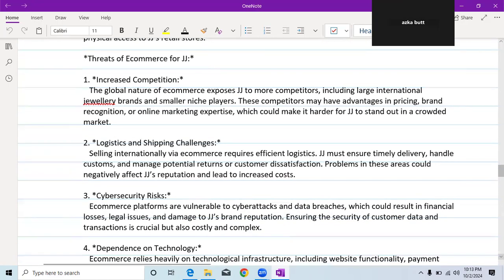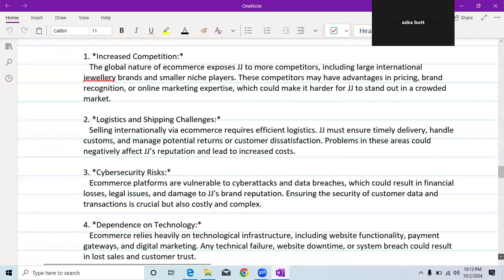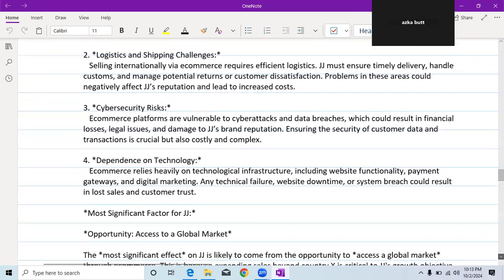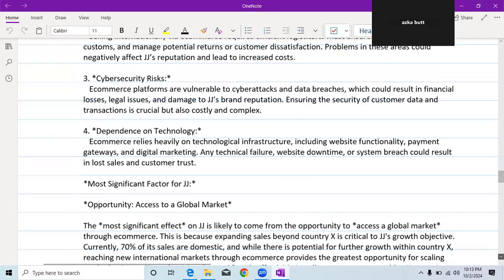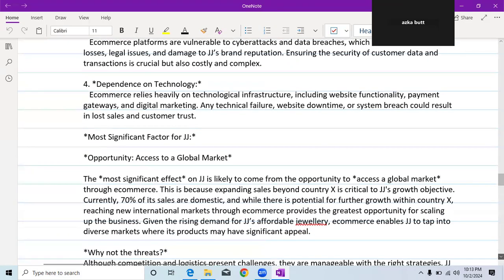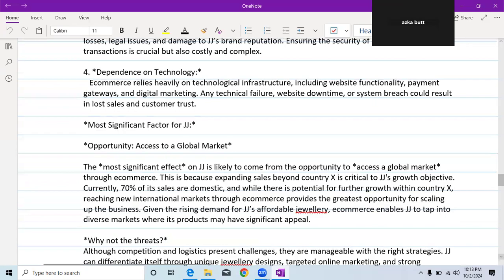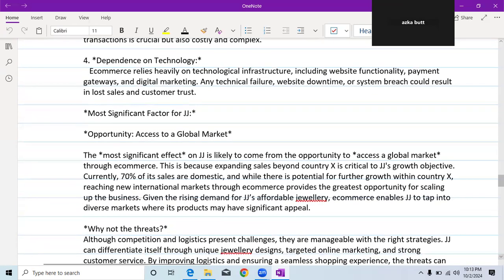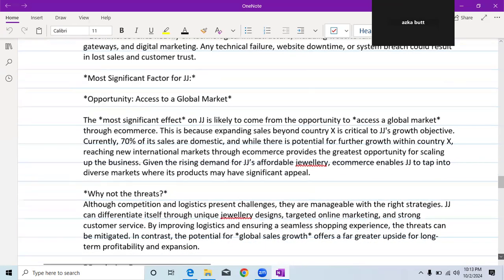And there are also others. I have written that there would be logistics and shipping challenges, and there would be cybersecurity risks, and it would depend upon the technology. Now I have to make a conclusion on which is the most significant factor for JJ, whether opportunities or threats. So this is my conclusion part. As you can see, I've written that opportunity is the most significant factor for JJ.